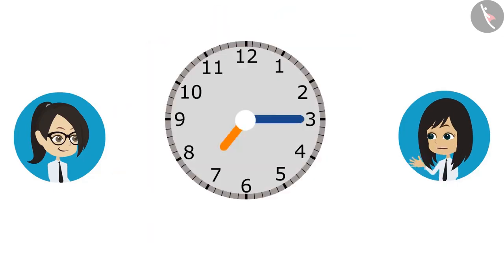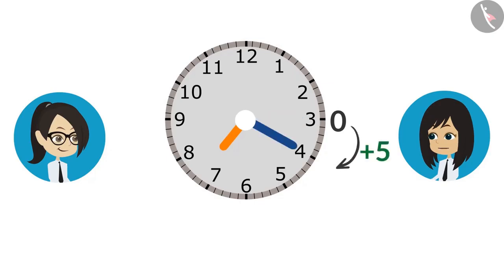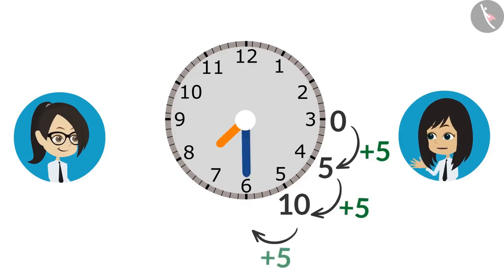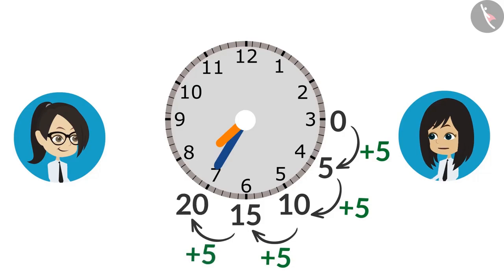When the minute hand is at 3, we will consider that time as 0. It takes 5 minutes to reach 4 and 10 minutes to reach 5. In the same way, it takes 15 minutes to reach 6 and 20 minutes to reach 7.